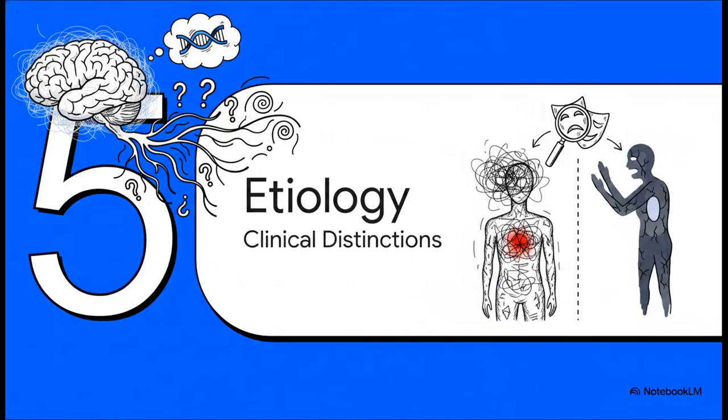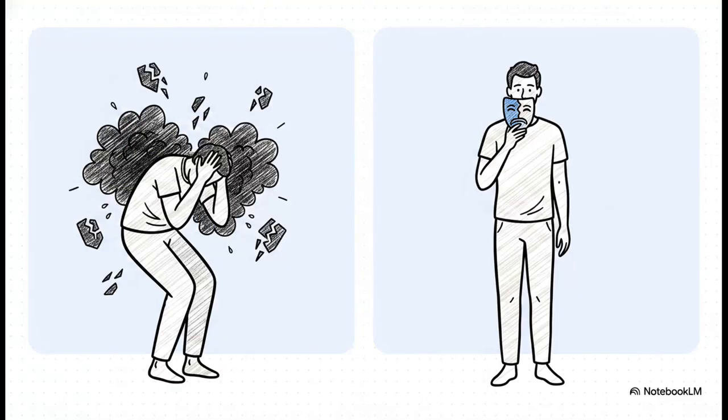Finally, let's wrap up with Section 5, Clinical Distinctions and Etiology. A major challenge in psychiatry is distinguishing genuine dissociative identity disorder from malingering, which is basically feigned illness. The clinical presentation is the absolute key differentiator here. Patients with genuine DID are usually highly confused, conflicted, incredibly ashamed, and deeply distressed by both their symptoms and their underlying trauma history. In stark contrast, patients who are malingering frequently show remarkably little dysphoria about their supposed condition. The genuine presence of deep psychological pain is what fundamentally validates the reality of the fragmentation.